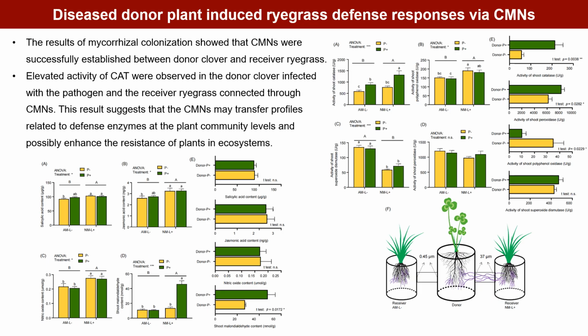infections. The results of mycorrhizal colonization showed that CMNs were successfully established between donor clover and receiver ryegrass. Elevated activities of CAT were observed in the donor clover infected with the pathogen and the receiver ryegrass, connected through CMNs. This result suggests that the CMNs may transfer profiles related to defense enzymes at the plant community levels, and possibly enhance the resistance of plants in ecosystems.